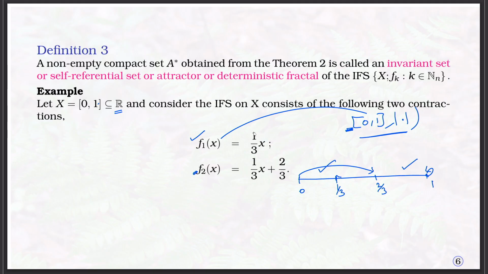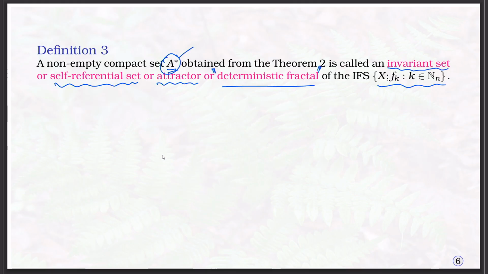And if you find the contraction factor for these two mappings, the contraction factor of f1 is 1 by 3 and the contraction factor of f2 is also 1 by 3, since the translation cancels while applying the mapping. If you define the Hutchinson mapping as the union of f1 and f2, then this is also a contraction, with contraction factor the maximum of these, which is 1 by 3, because both have the same contraction factor.